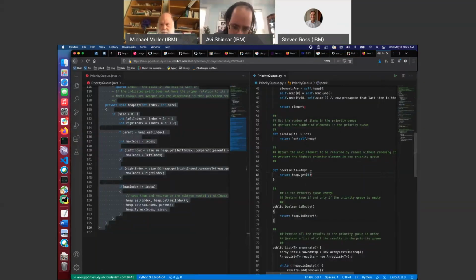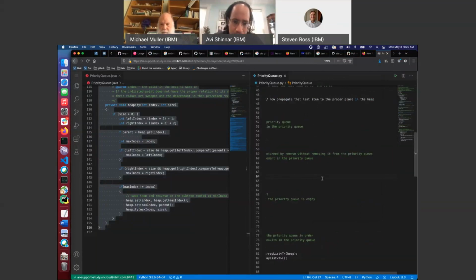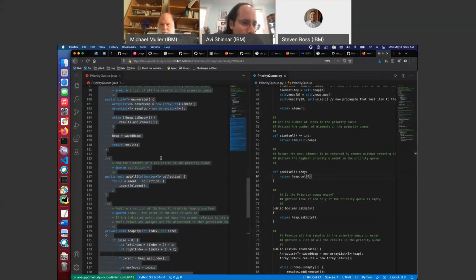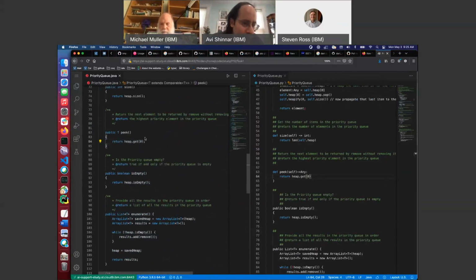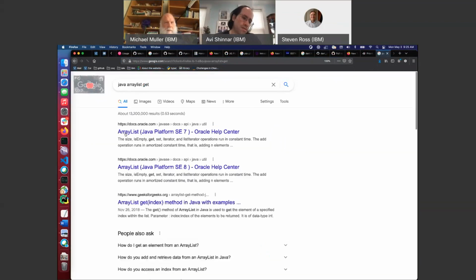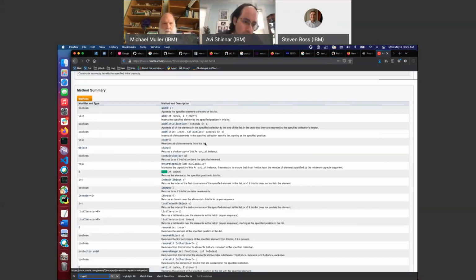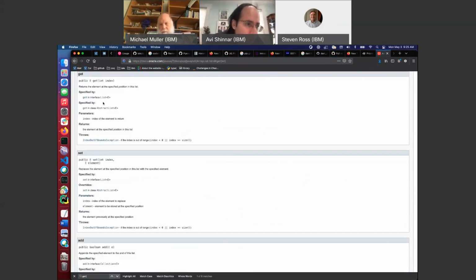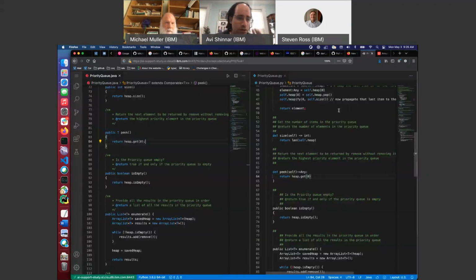So I'm gonna have to actually check, because heap.get is probably a bad plan. I'm guessing, does this get throw an exception? If so, I guess it's fine. If you want to have the same behavior, I better make sure I know what that's doing. Okay, what does it do? Oh, array index out of bounds. Okay, it's fine. So same behavior, will throw an exception. So it doesn't return an option or none or something. Where am I? Oh, here. Okay, fine. So I'll just do the same thing. Exception it is.